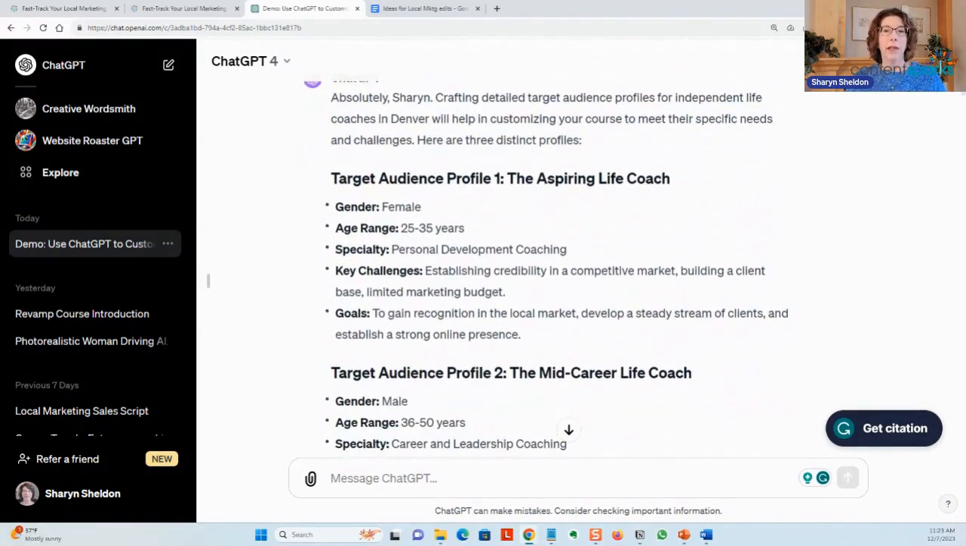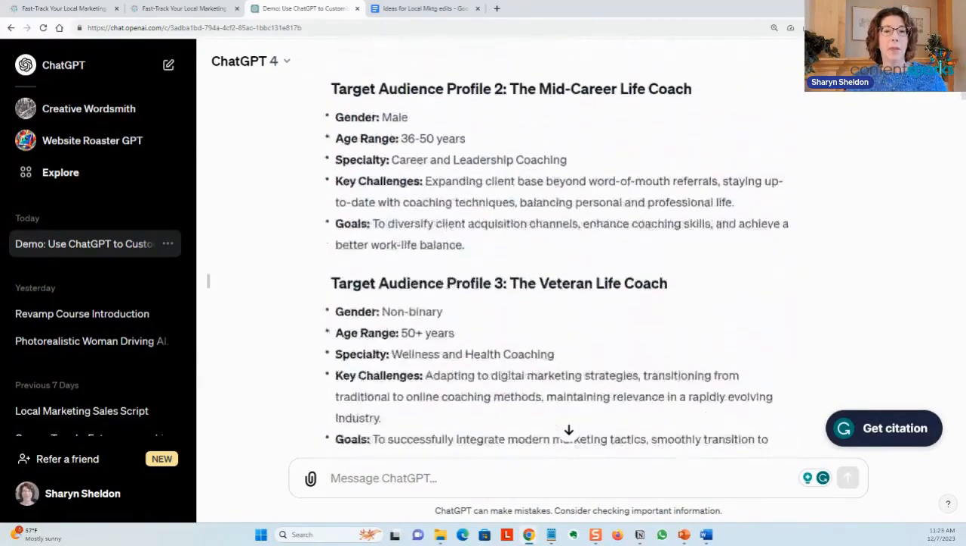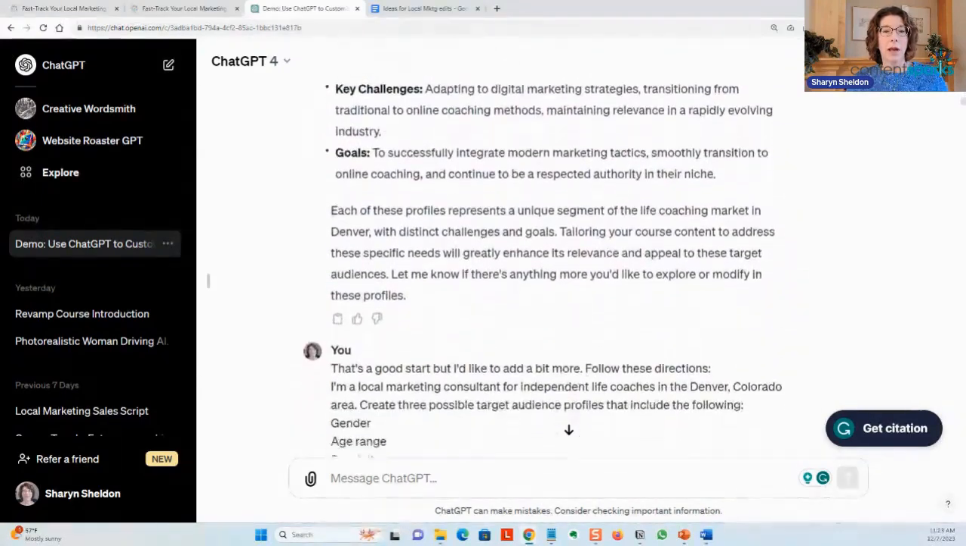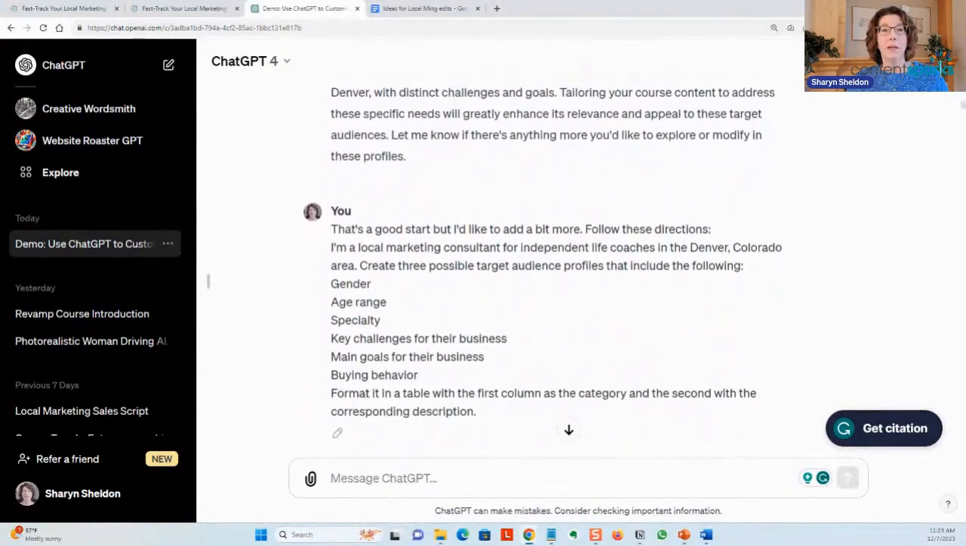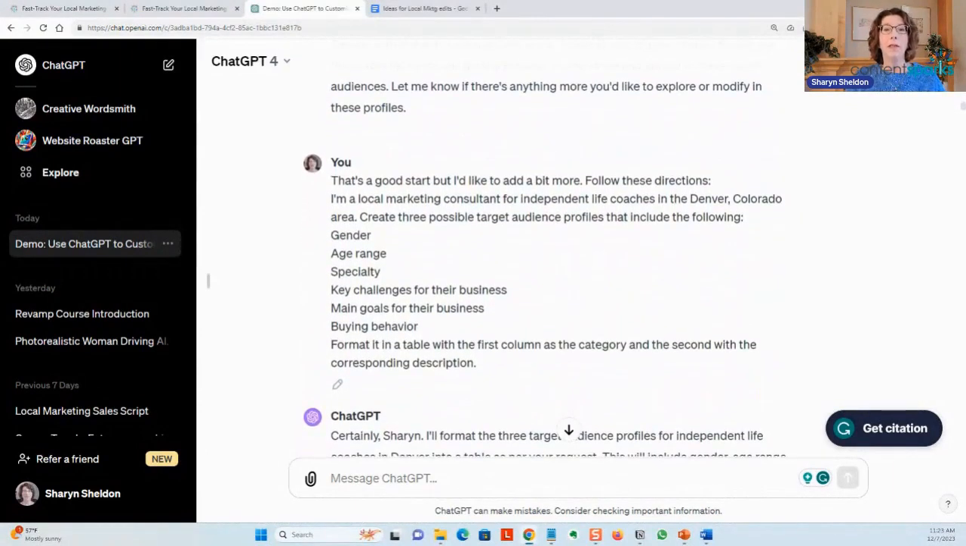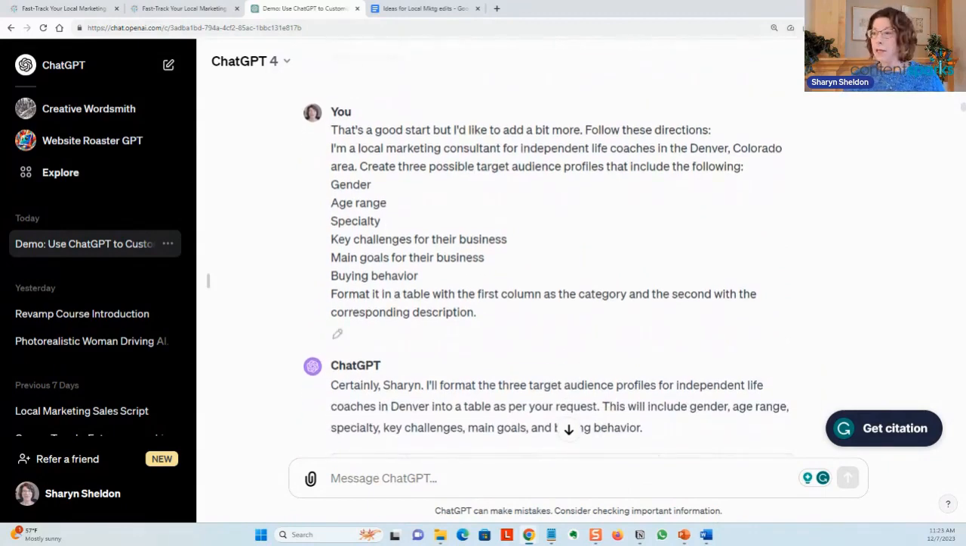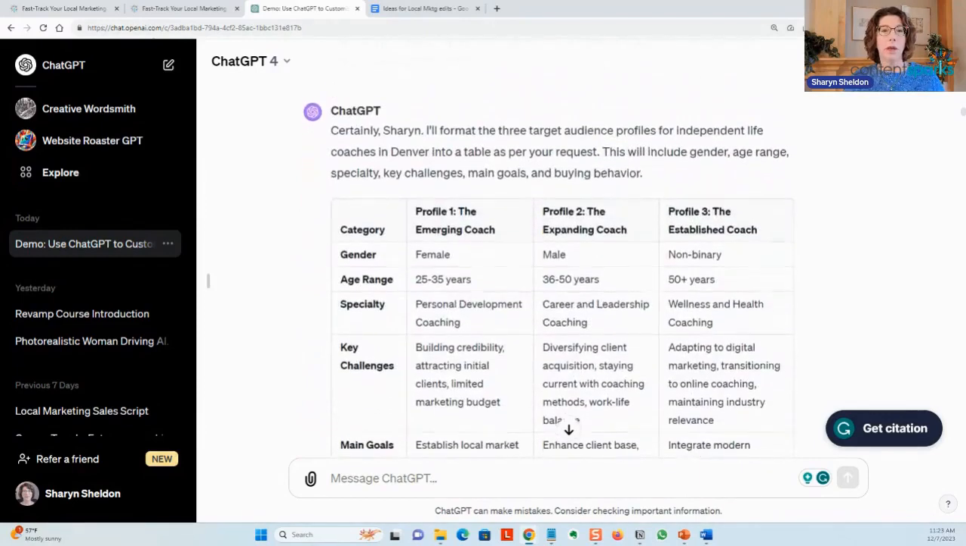One was aspiring life coach. So it gave each one a name, which is really helpful too, that I didn't actually think of, and gave some basics. But then I said, okay, let's try and do that more detailed prompt. So I said, that's a good start, but I'd like to add a bit more. Follow these directions. And now I've pasted in that other one that I showed you. I'm a local marketing consultant, etc. And I wanted it to format in that table. So here's what it put out.